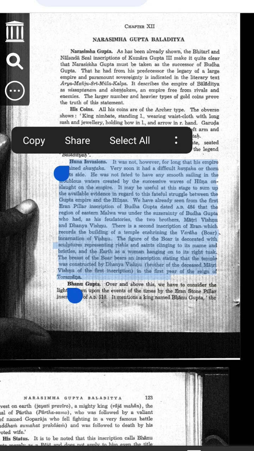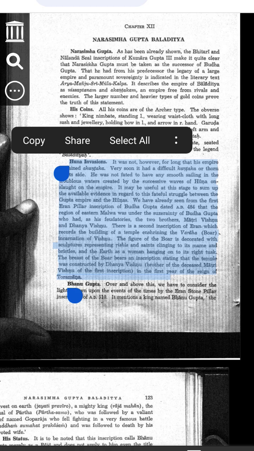1. The first Aaron pillar inscription, year 484 AD, found in Aaron, Malwa, modern-day Madhya Pradesh, India. It says that Buddhagupta was still ruling eastern Malwa. He had two powerful officials named Matri Vishnu and Danya Vishnu.